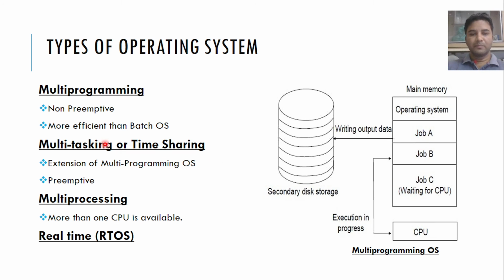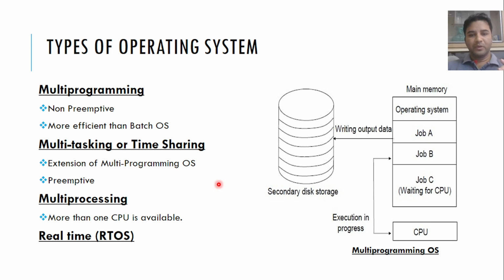And the best example of this multitasking operating system is the round robin algorithm. That means in the round robin algorithm, they execute their processes in a time quantum manner. The processes are allotted 2 seconds, let's say.